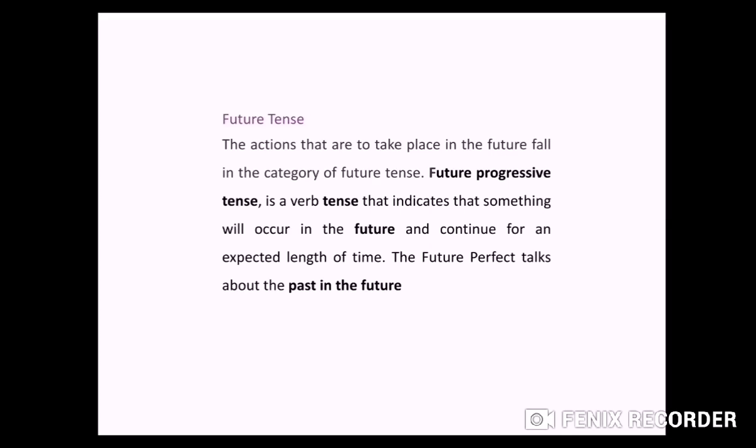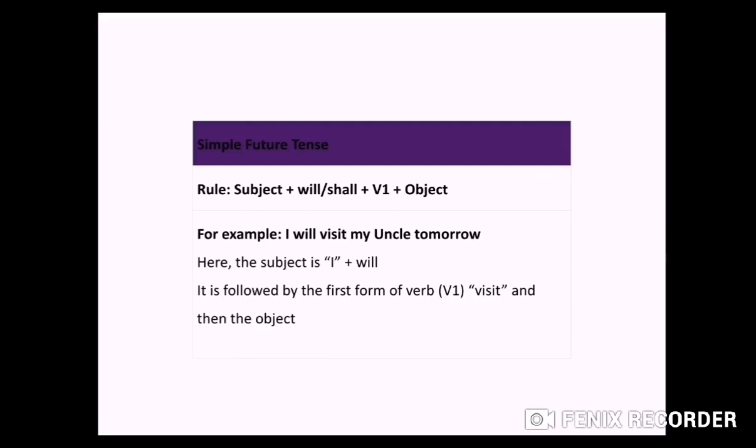Next we have future tense. Future means something we are talking about, the time which is about to come or which will come. The action that takes place in the future falls in the category of future tense. Future progressive tense or future continuous is a verb tense that indicates that something will occur in the future and continue for an expected length of time. The future perfect talks about the past in the future.